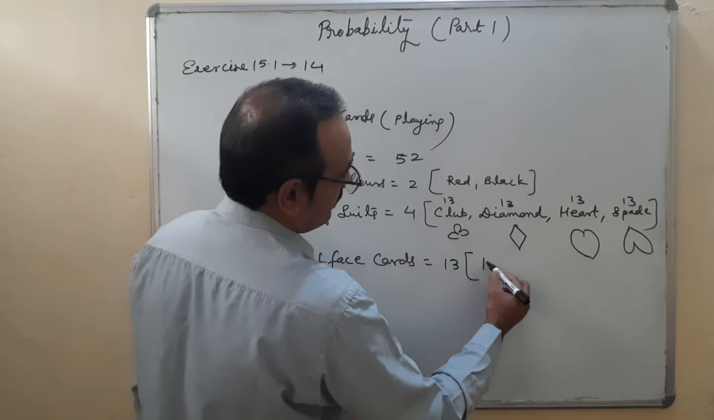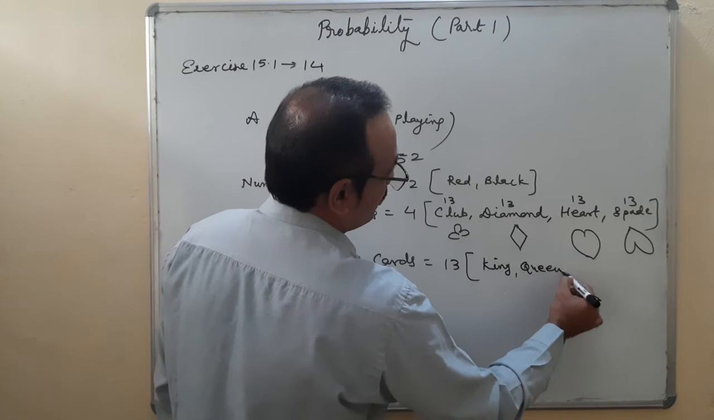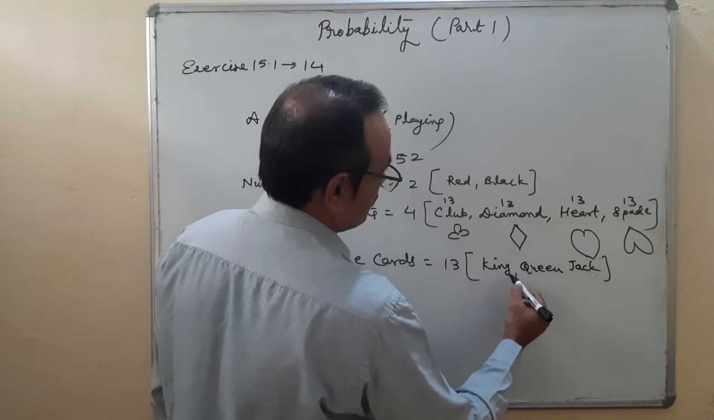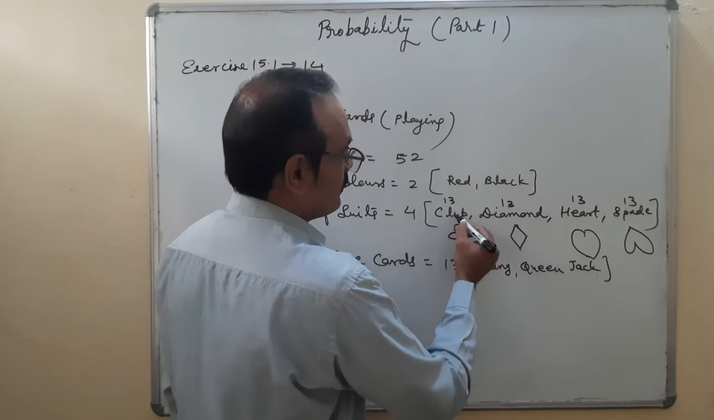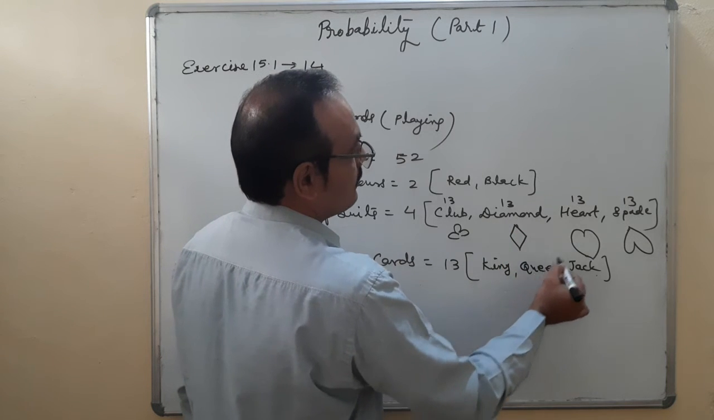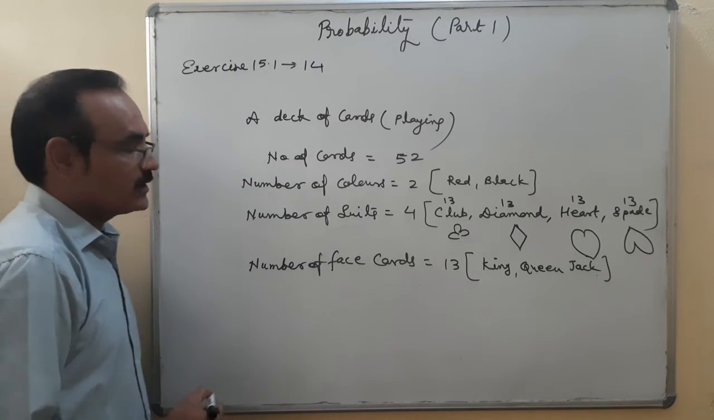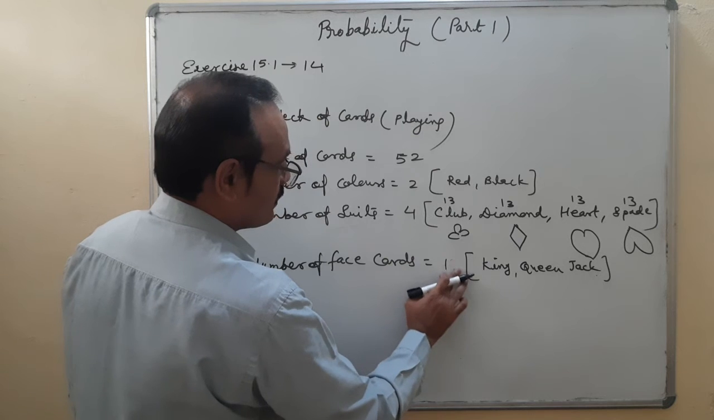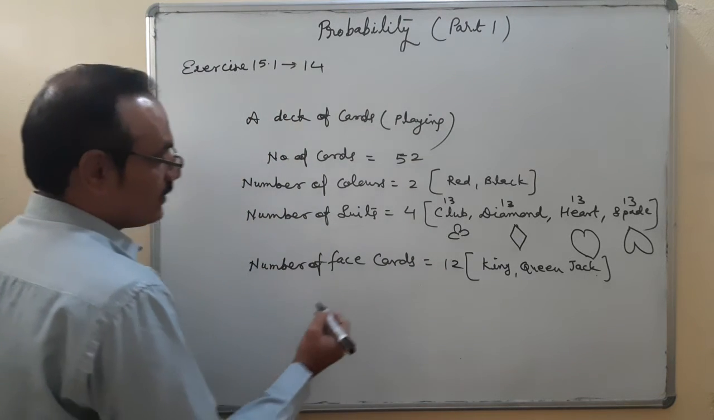King, queen, jack, 3 each. King, queen, jack from all: 3 from the club, 3 from diamond, 3 from heart, and 3 from spade. Total number of face cards 12.